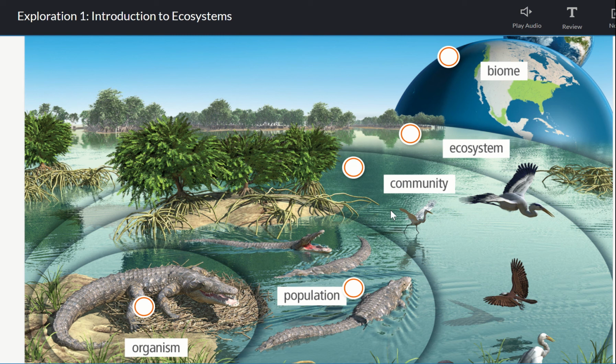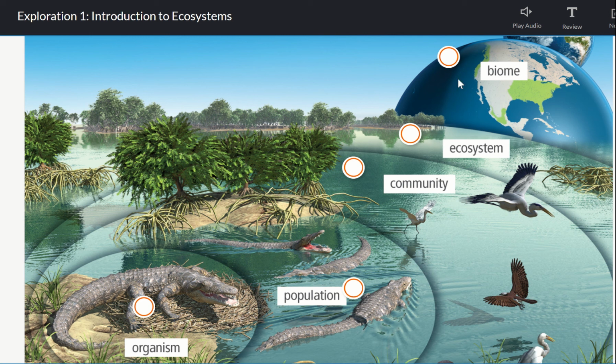Then a community, we're going to add all the other living organisms. So this is all biotic organisms, all living things. Now we're talking about any of the other species. That includes plants, animals, bacteria, fungi, all organisms living in the water, prokaryotic organisms, all of it. Then when we get to an ecosystem, this is where we're going to include all the non-living factors. So we're talking about water, rocks, soil, the type of air that we have, the pollution that we have, anything like that.